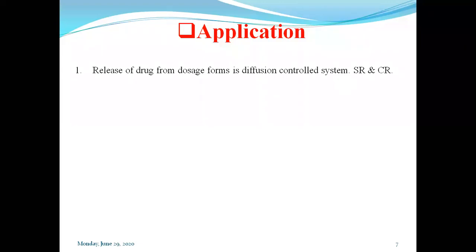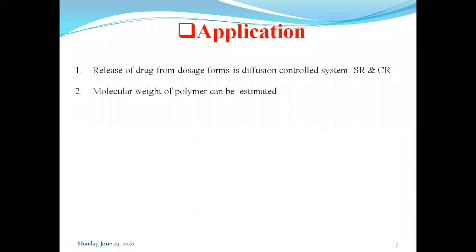The release of drug from the dosage form, in the case of a tablet, is totally controlled by the process of diffusion, for example sustained release and controlled release tablets. We'll see later what the reservoir and matrix controls are, and how the diffusion process controls the release of drug. This is just a brief application.